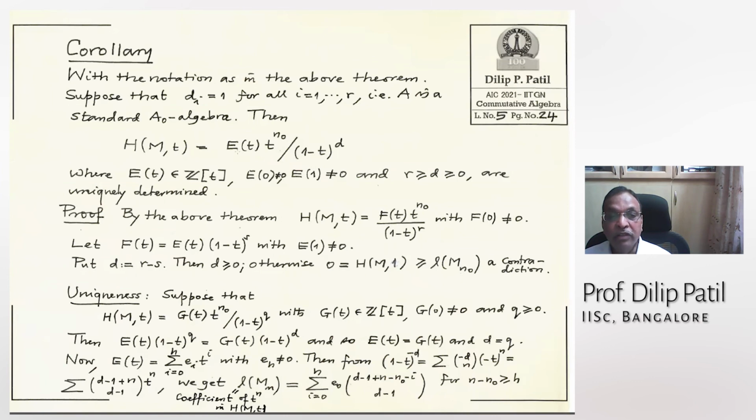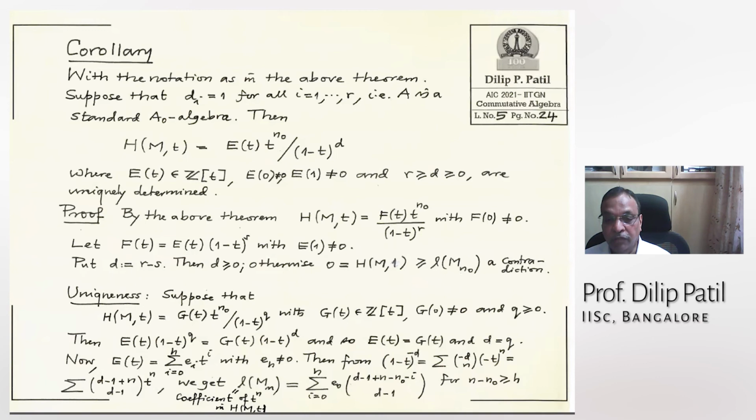Now, this E(T) is a polynomial, and it says that at 0 it is non-zero, and at 1 also it is non-zero. So E(T) will look like the sum from i equals 0 to h of c_i T to the power i, where the degree is h, I am assuming. So c_h is non-zero.